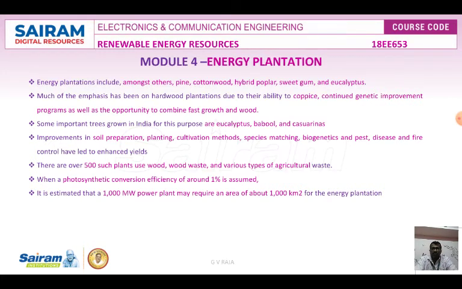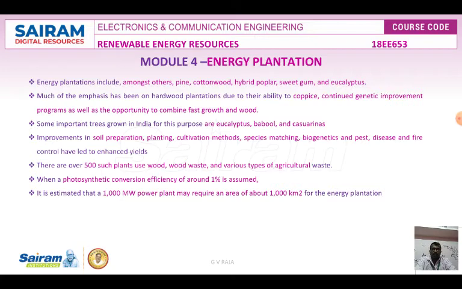When a photosynthetic conversion efficiency of around 1% is assumed, then a 1000 megawatt power plant may require an area of 1000 square kilometers for the energy plantation. The assumption made here is one plant of 1000 megawatts, and for that, the energy plantation required is 1000 square kilometers.